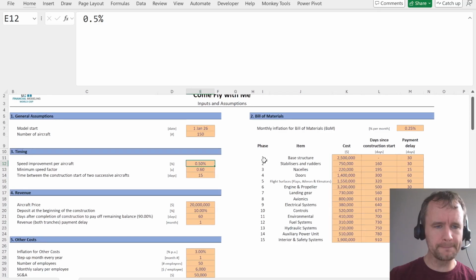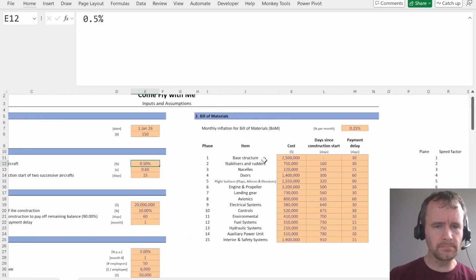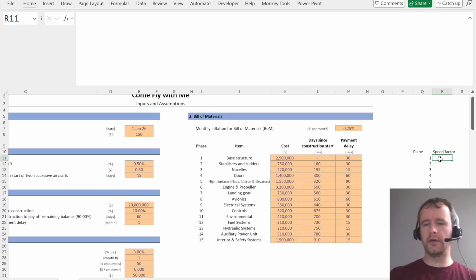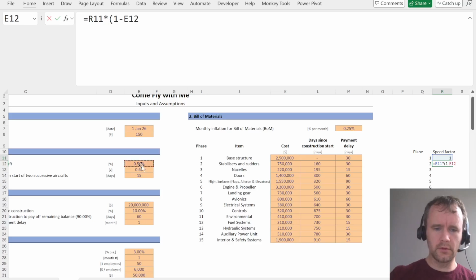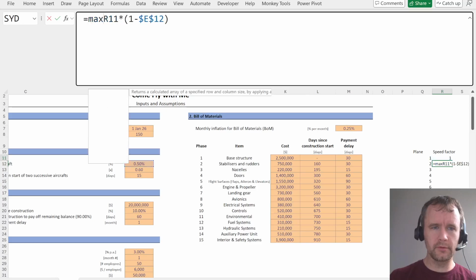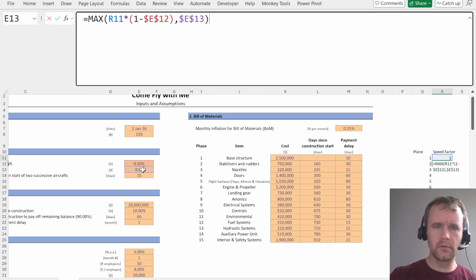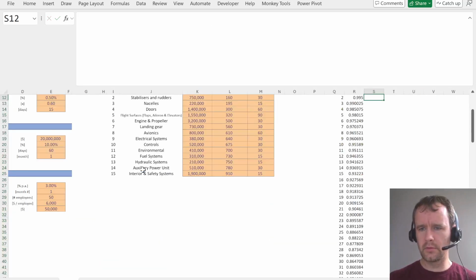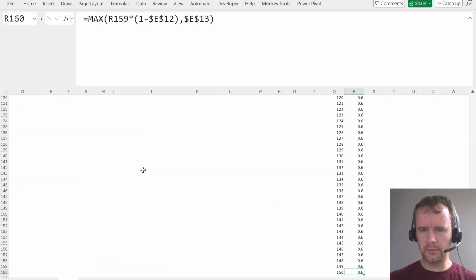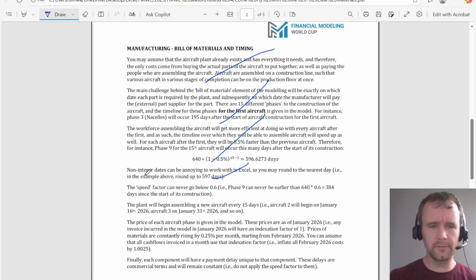Okay, so speed factor is going to start off at 1, and then it's going to be this times 1 minus this, locked, and it's going to be the max of that and 0.6. So hopefully at some point that hits 0.6. Yes, it does. Fine, happy days.